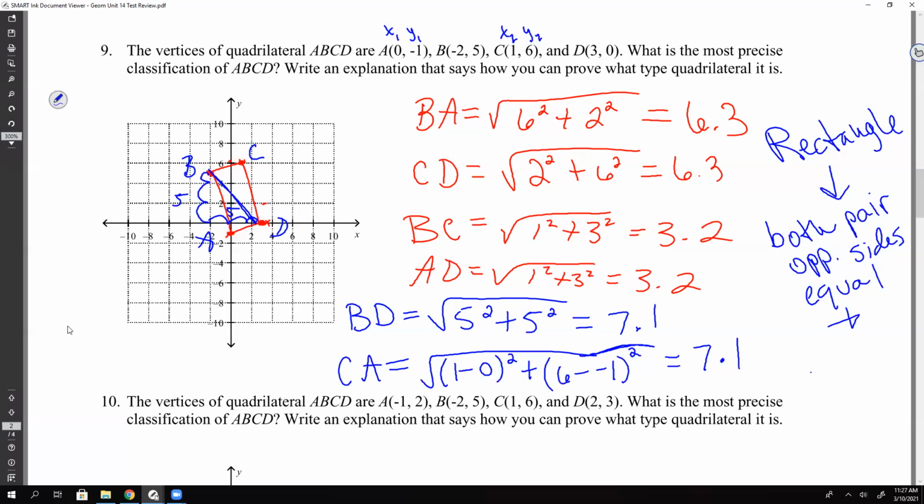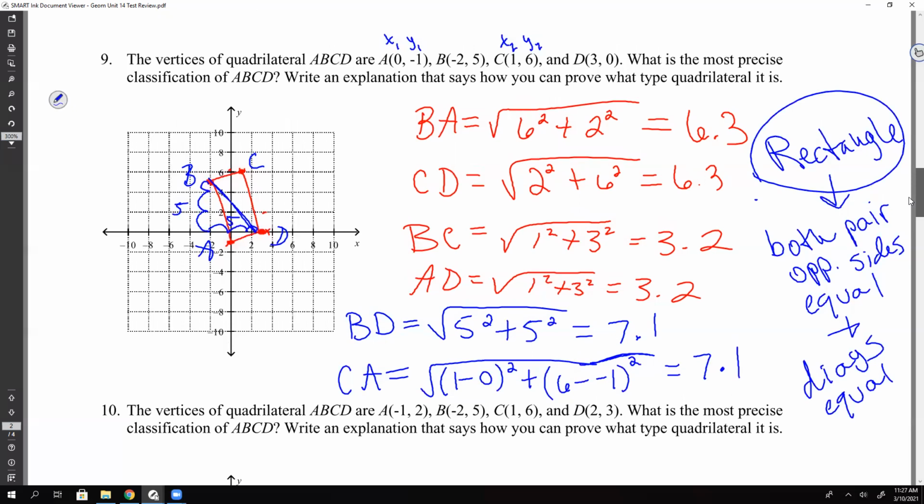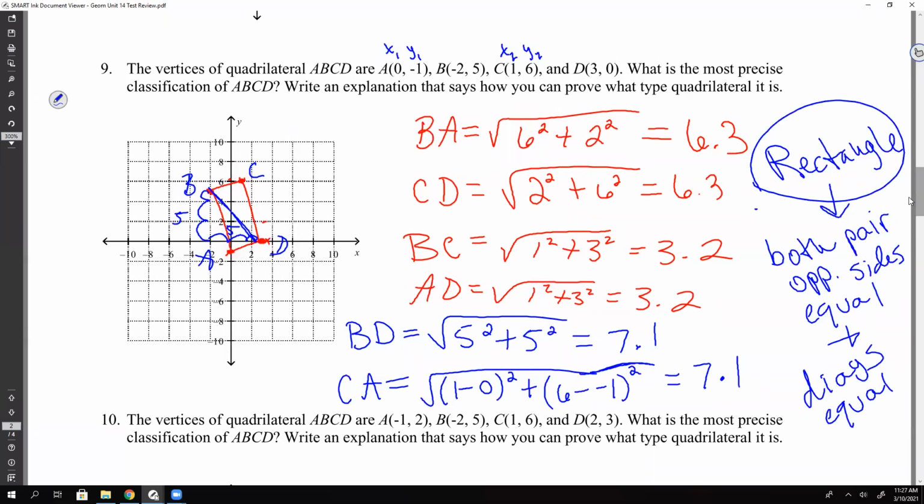And our diagonals were equal. So yes, you'll have to give a nice little explanation, okay? So this right here, what I've written down, that's the Cliff Notes. You would make it nice and presentable, yes? Not too bad, right? That's the longest problem on the test, okay? The longest problem. Y'all ready?